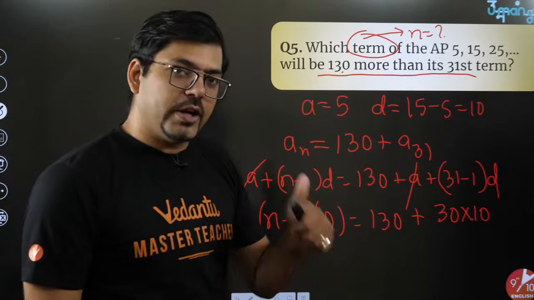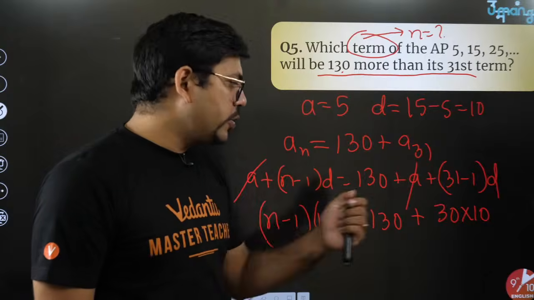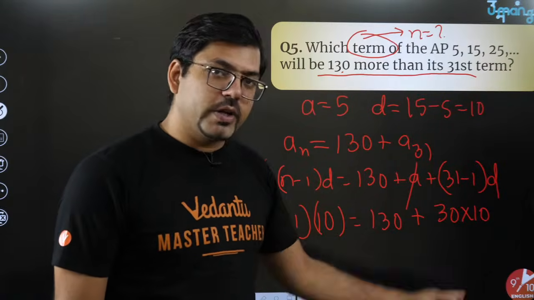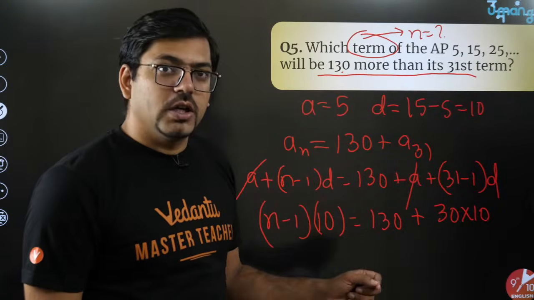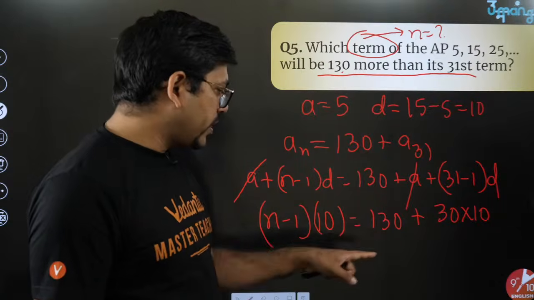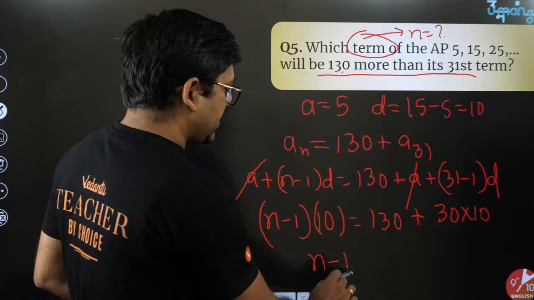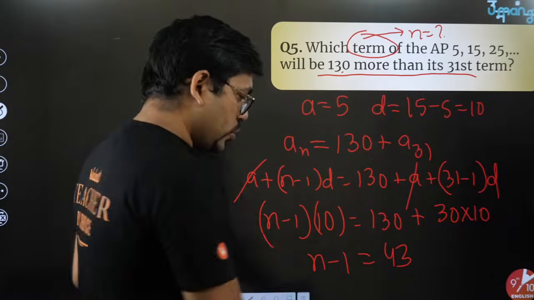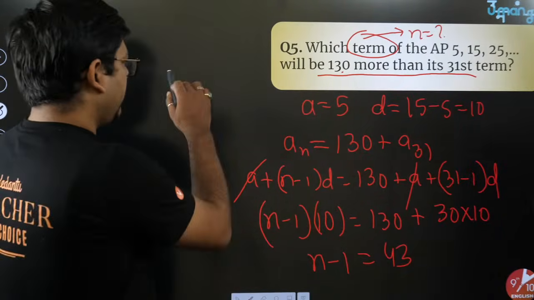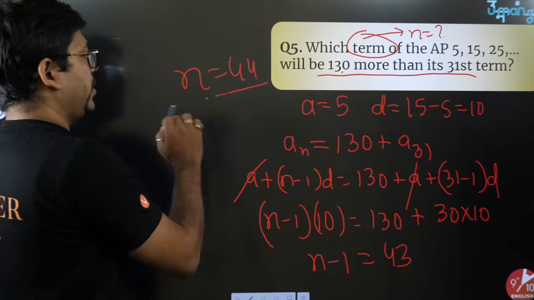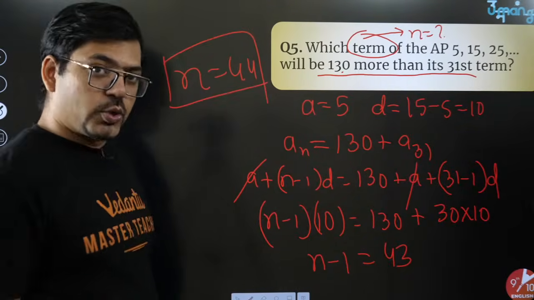If you are able to cancel it, very good. Otherwise, if you are not able to cancel, you can just add them. 30 into 10 is 300. 300 plus 130 is 430. Now that 430 will be cancelled by this 10, and n minus 1 value will be 43. So if n minus 1 is 43, n is going to be 44.